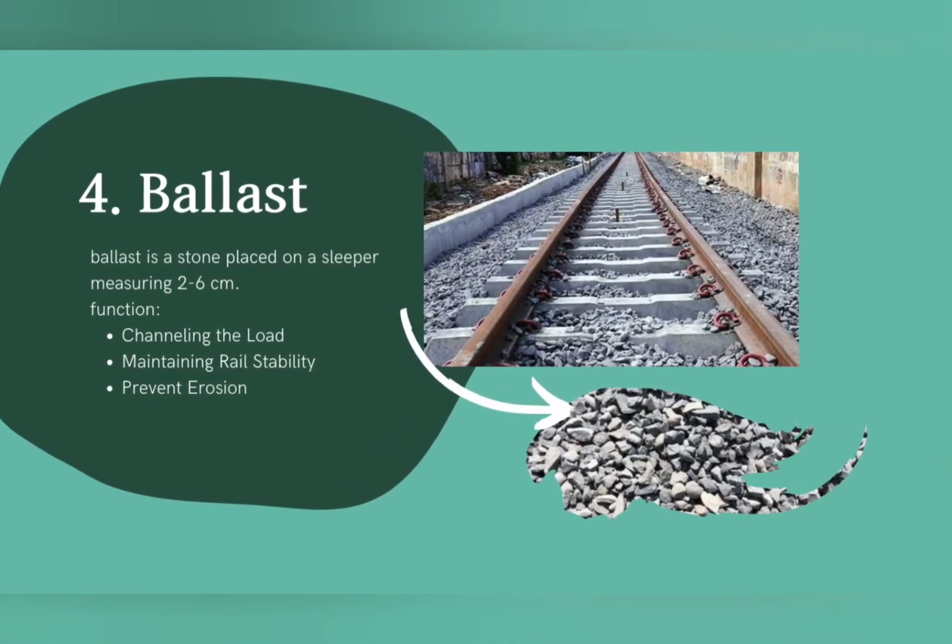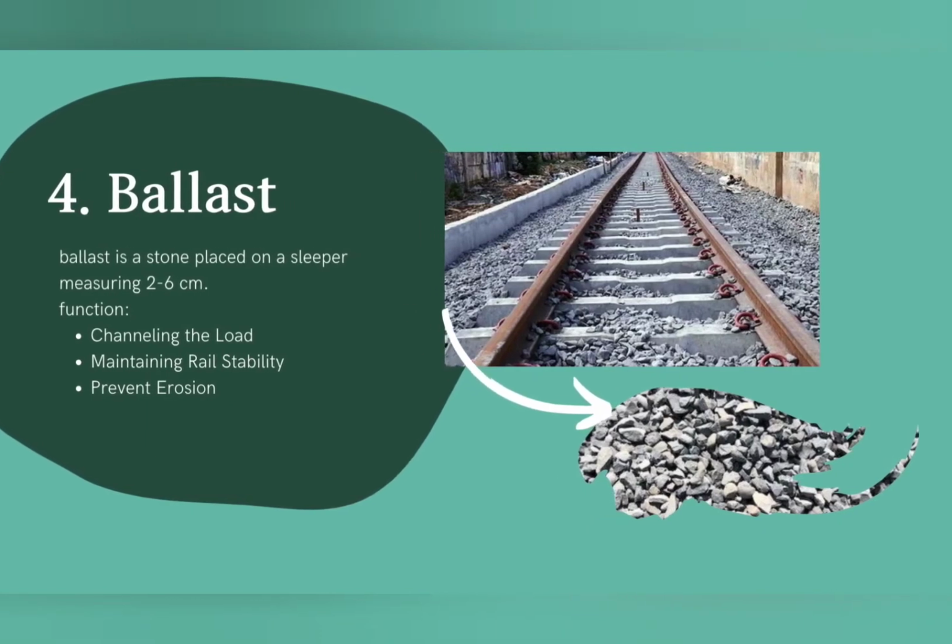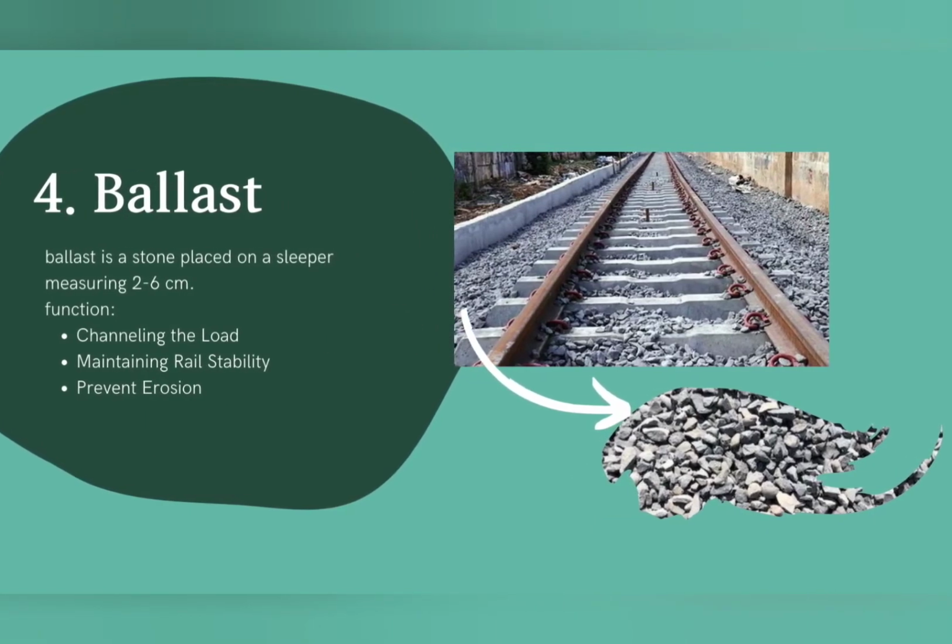And the next is ballast. Ballast is stone placed under the sleeper, measuring 2 to 6 cm. The functions are: 1. Channeling the load, 2. Maintaining rail stability, 3. Prevent erosion.